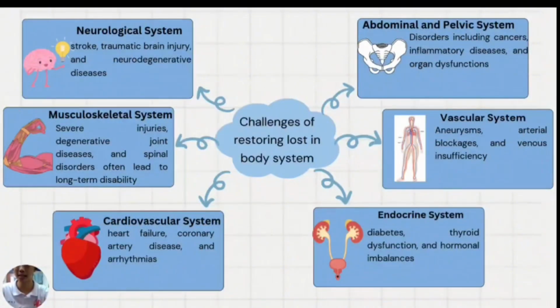In the cardiovascular system, conditions like heart failure and coronary artery disease are difficult to fully treat. Abdominal and pelvic system disorders such as cancer require early detection for better management. Vascular conditions like aneurysm and blockage need continuous care. Endocrine hormonal imbalances such as in diabetes are primarily managed rather than cured.